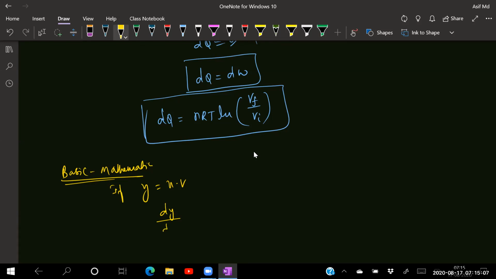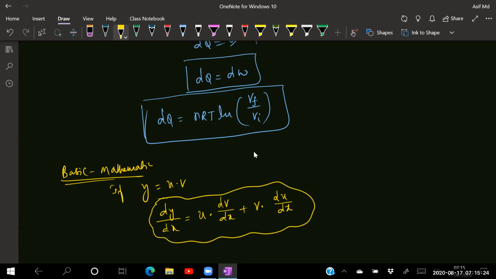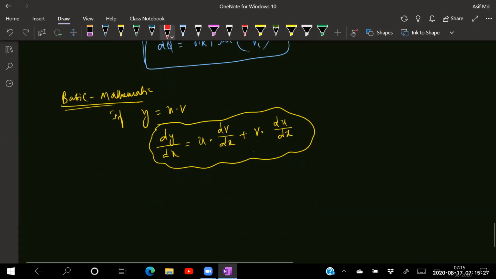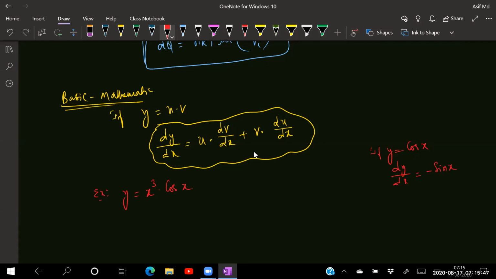So dy by dx will be equal to u into dv by dx plus v into du by dx. This is the formula. Let me give an example. If y is equal to x cube into cos x. Differentiation of cos: if y is equal to cos x, you remember dy by dx is equal to minus sin x.